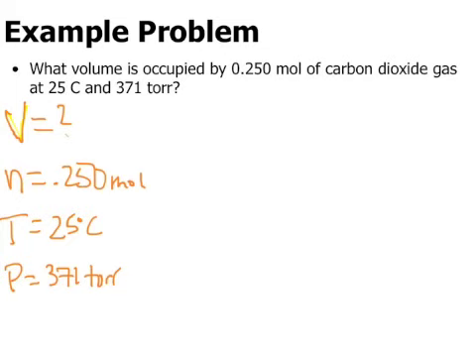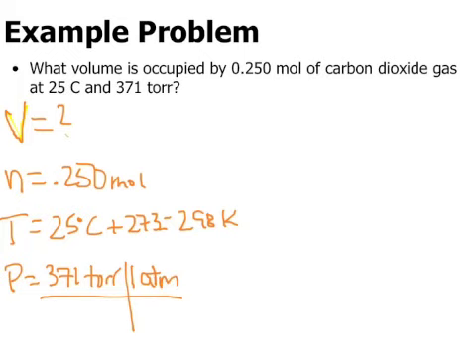Okay, so like we said, we have to check our units here. Volume, once we solve for it, will come out in liters, so we're okay there. n is already in moles. Temperature is in Celsius, and we know to get to Kelvin, we have to add 273. So that comes out to 298 K. That's our temperature in Kelvin. Then pressure is in torr, and like we just saw, pressure has to be in atmospheres. So we're going to do a conversion here. 1 atm is equal to 760 torr. So we end up with 0.49 atm.